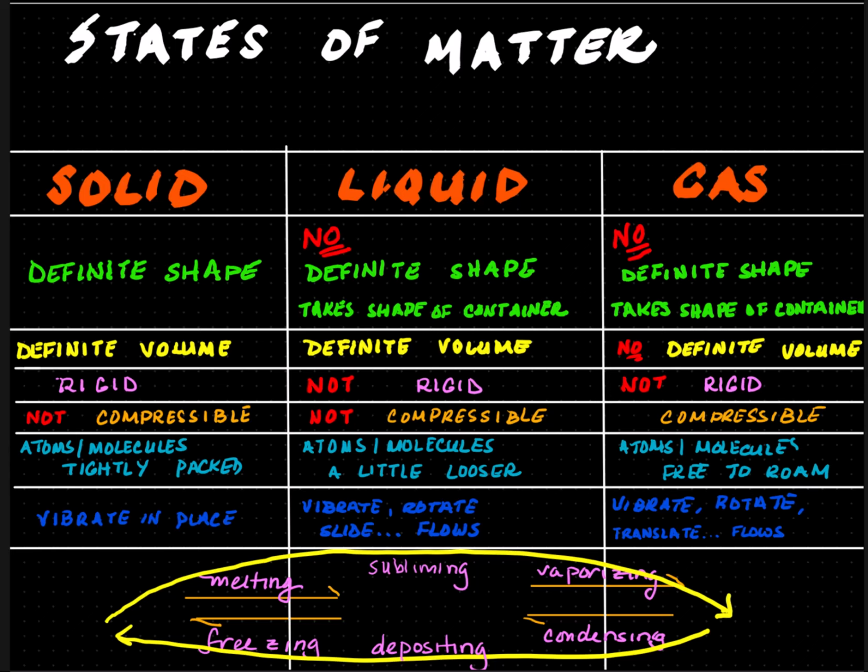A solid can also become a gas directly, and that is called subliming or sublimation. Example of a solid becoming a gas is carbon dioxide. Dry ice. Dry ice, you do not see a liquid state. It goes from solid to gas. Opposite is gas to solid.